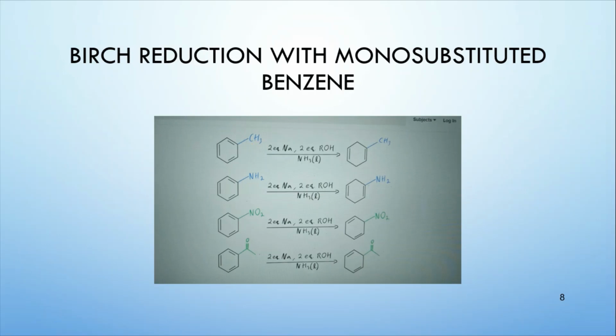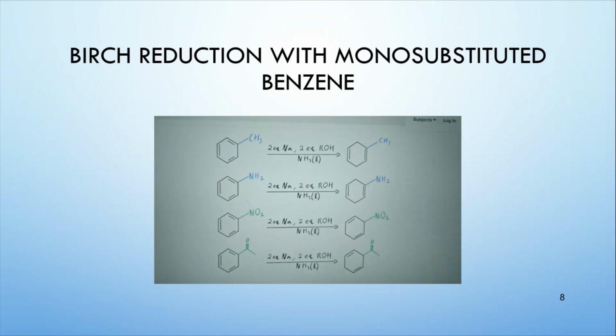Similarly, the NH2 group is also an electron donating group. What about the nitro group? The nitro group is an electron withdrawing group. Similarly, the acetyl group is also an electron withdrawing group. So in the first two examples, electron donating groups are attached to the benzene ring, and in the last two examples we have electron withdrawing groups.